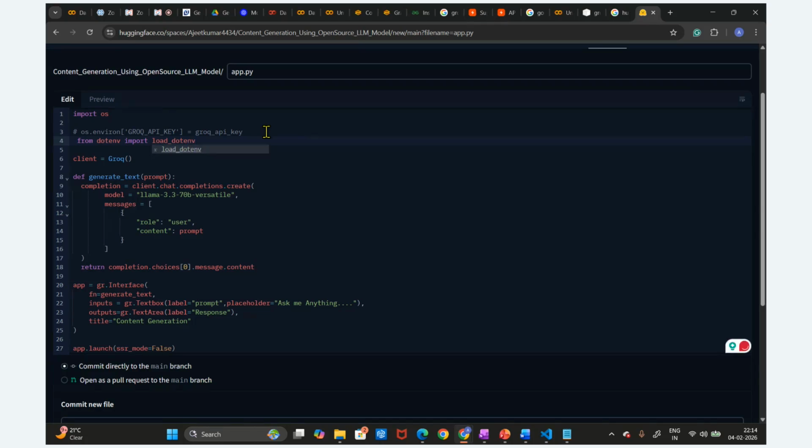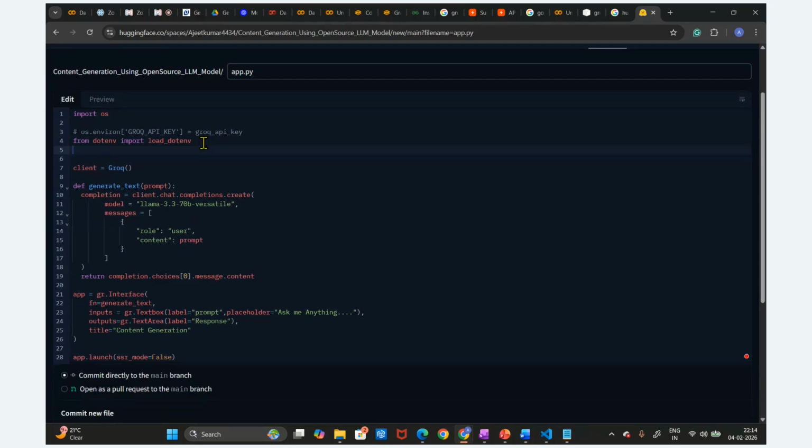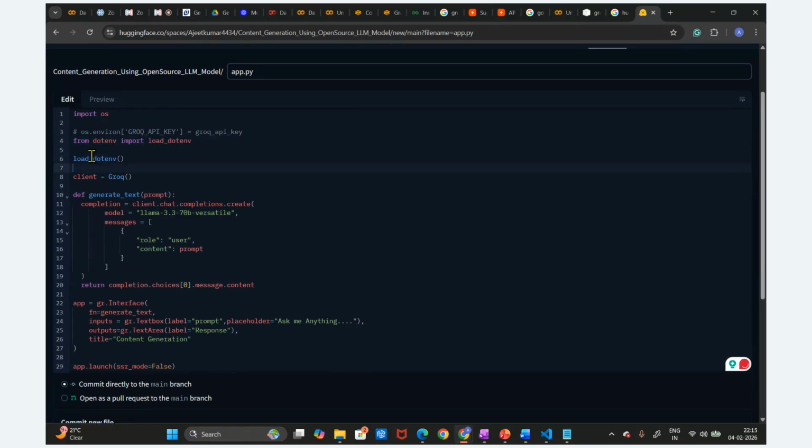So this is the package required. Just one second. Okay, so this is how we are going to set up the key in VS Code. In the IPYNB notebook it is different, but this code we have to set up in the .py file this way. From dotenv we are going to load load_dotenv, and then we are going to load the environment. Let me copy this, and then open and close brackets. So this is how it is going to set up this key in the environment.